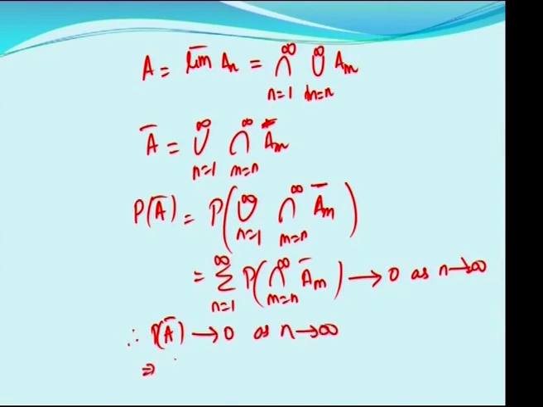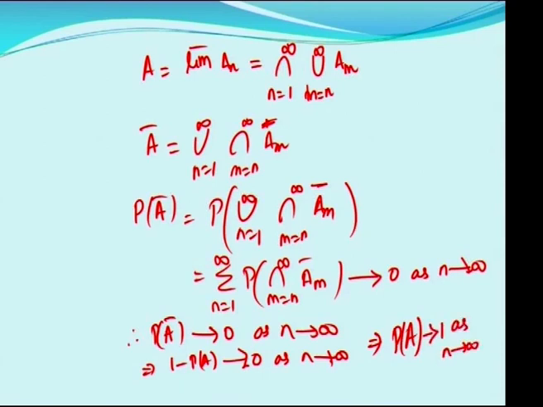Therefore, P of A bar tends to 0, which implies 1 minus P of A tends to 0, which implies P of A will tend to 1 as N tends to infinity. Hence, the converse of Borel Cantelli lemma is proved.